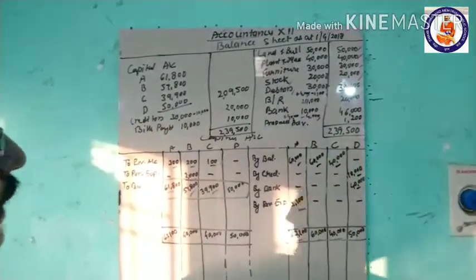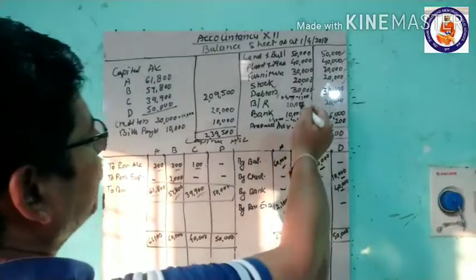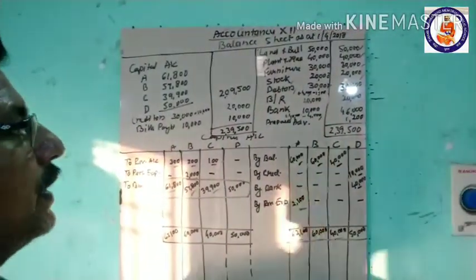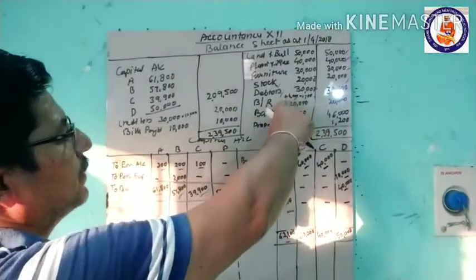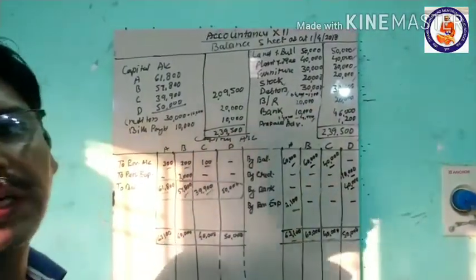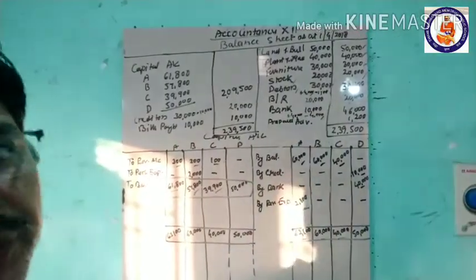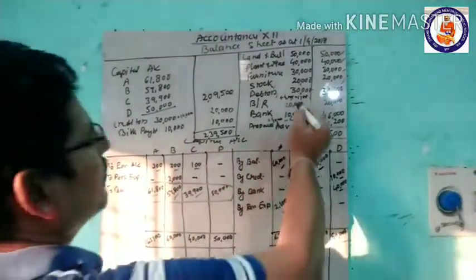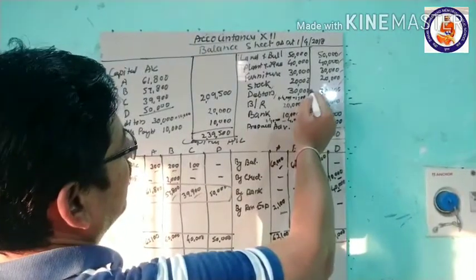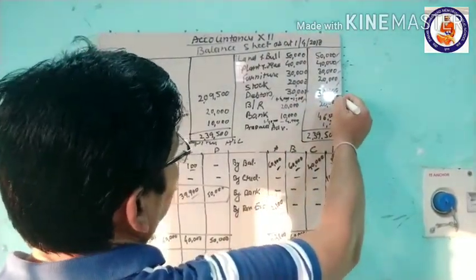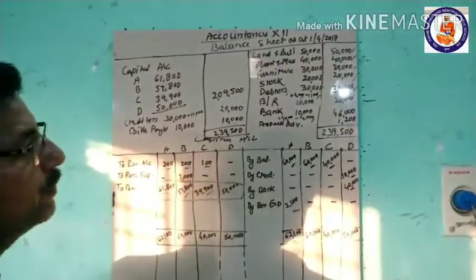The second thing is that we had made a provision of 5% on the debtors. Earlier the debtors were 30,000. After dishonor of this 4,000, our total debtors increased to 34,000. If we make a provision of 5% on that, it comes to 1,700. If we deduct that, the net debtors come to 32,300 rupees.